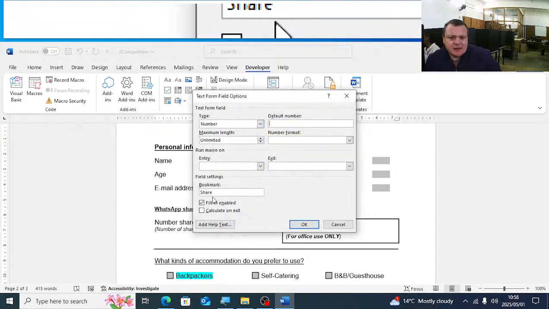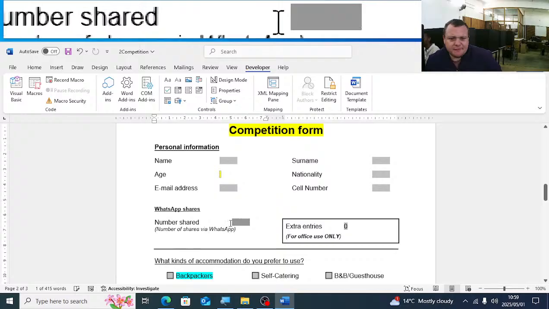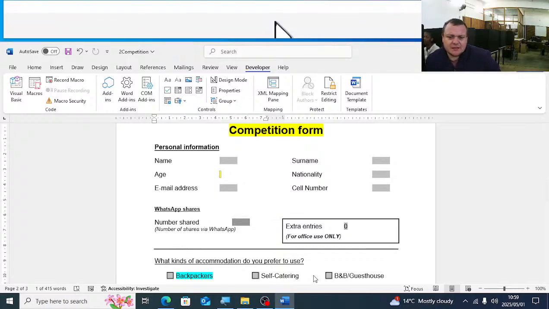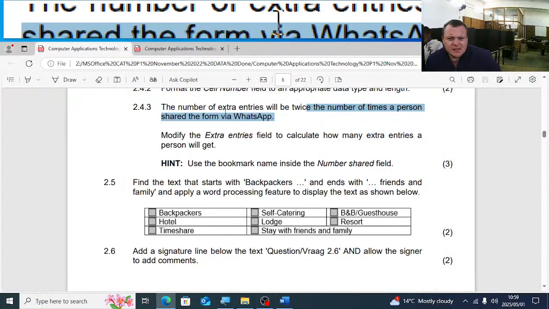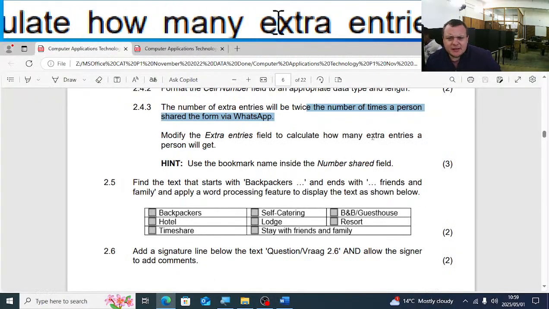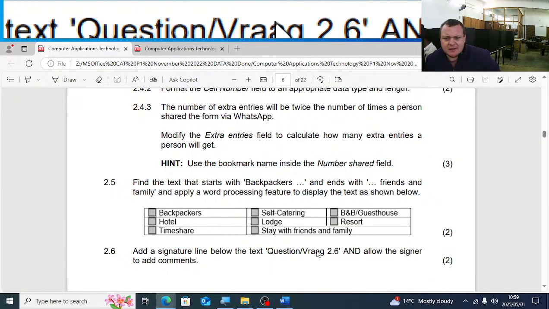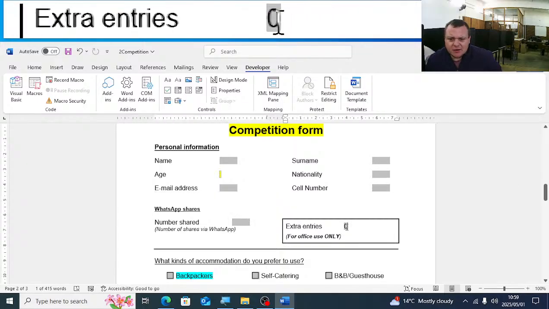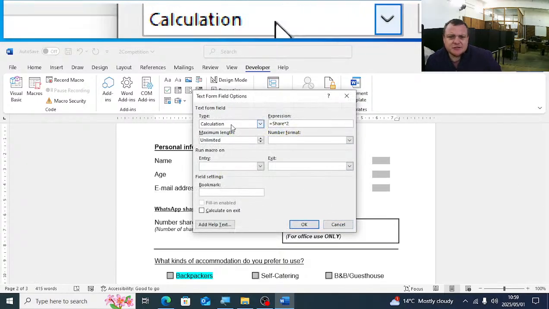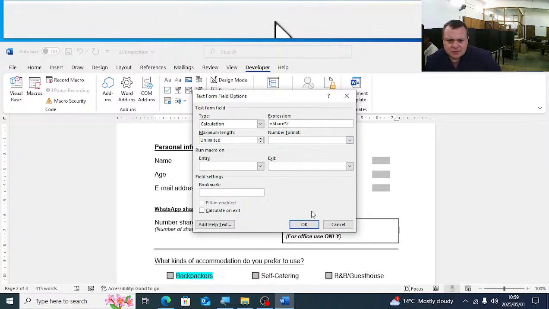You'll see there, they've used the bookmark share. So that field actually has a bookmark that is named share. And now they tell us there, modify the extra entry field to calculate how many extra entries a person will get. Hint, use the bookmark inside the number shared field. So you'll double click there on extra entries, you'll change it to calculation, and you'll say the expression is share times 2.